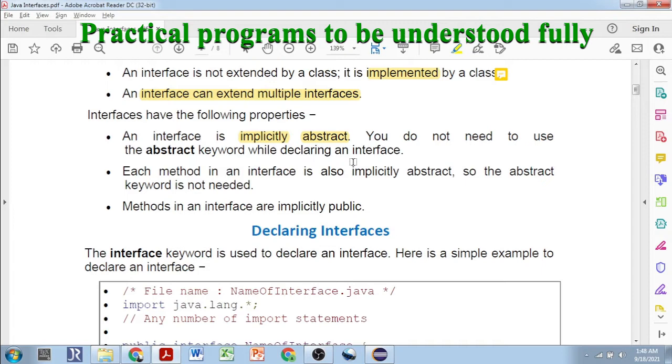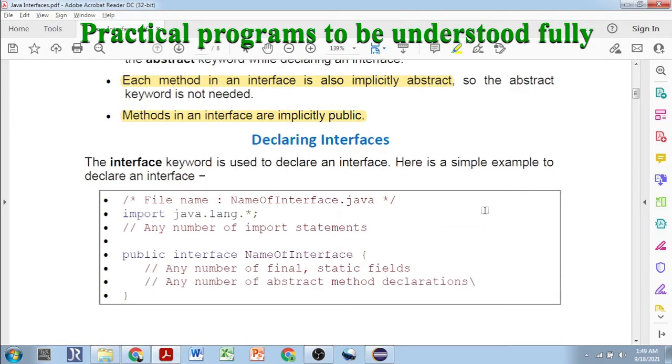Next point, each method in an interface is also implicitly abstract. Yes, each method is abstract. So each method inside an interface should not have a method body. It should only have the declaration. That's it. Methods in an interface are implicitly public. All methods are automatically public. You don't need to provide the public keyword for that. Automatically it will be public.